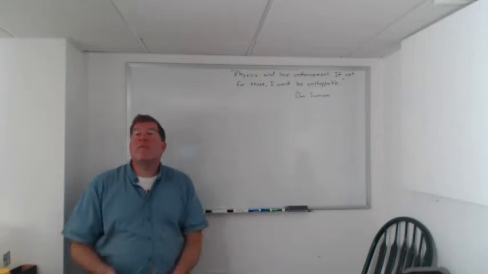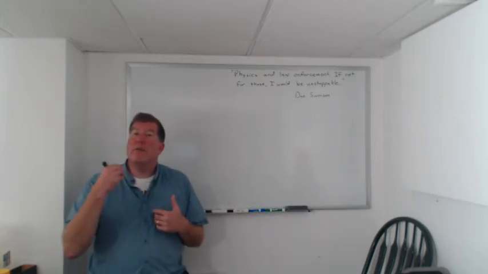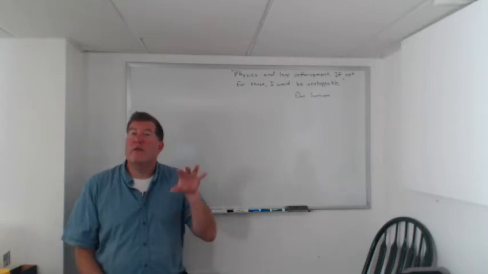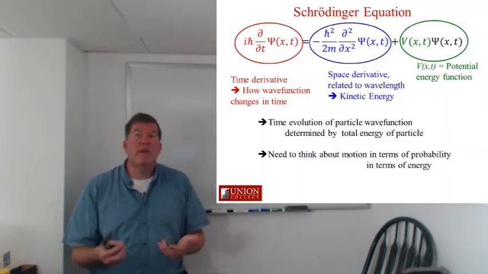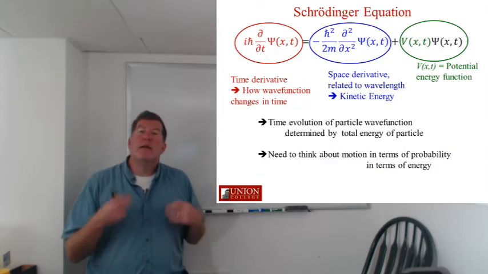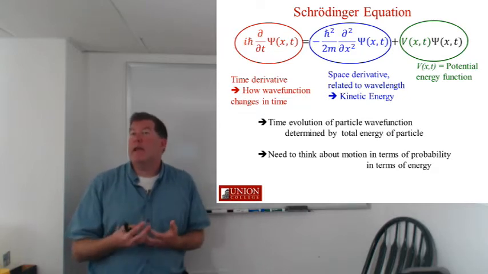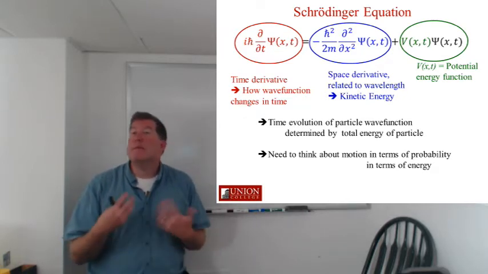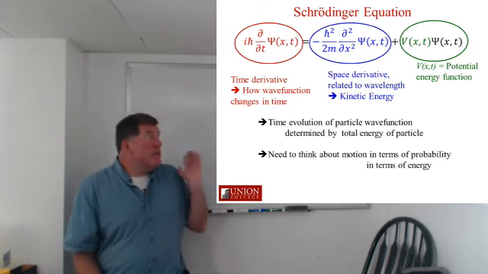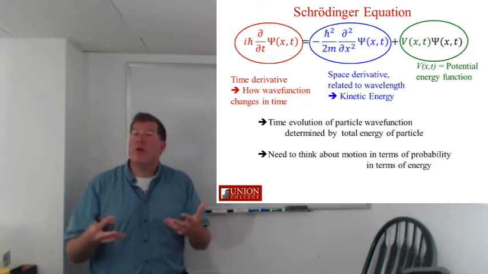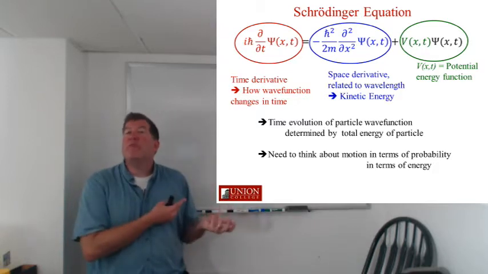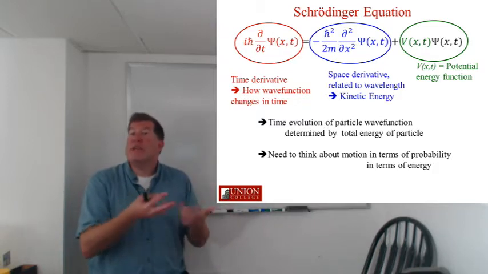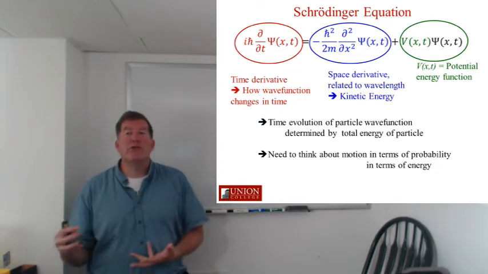Okay, so this is the second video in the set that corresponds to the second in-person class. And at the end of the last video, we introduced the Schrodinger equation and said that this describes a wave function that's going to tell you the probability of finding a particle at a particular place at a particular instant in time. And that the Schrodinger equation determines the behavior of the wave function by relating the time derivative of the wave function, how it changes in time, to the total energy of that wave function.